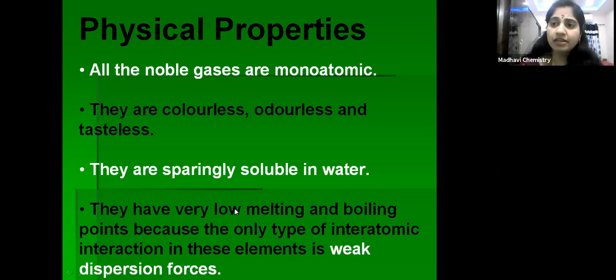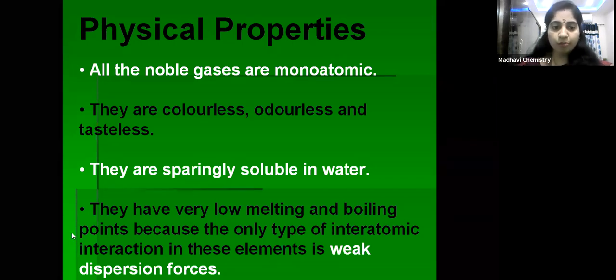Helium has the lowest boiling point. So group 18 elements have low melting and boiling points because the only interatomic interactions between these atoms are weak dispersion forces.